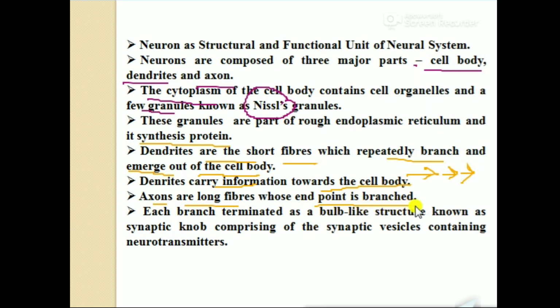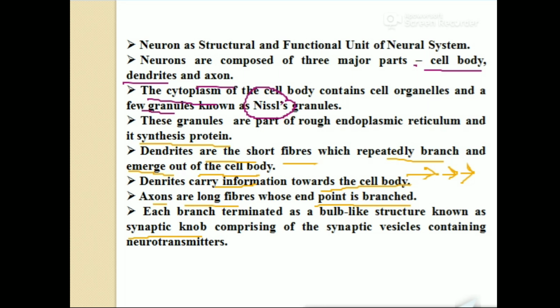This branched portion has a knob-like structure. This knob-like portion is known as the synaptic knob. The gap between two neurons, specifically the gap between the axon terminal and the dendrite of the next neuron, is known as the synaptic cleft.